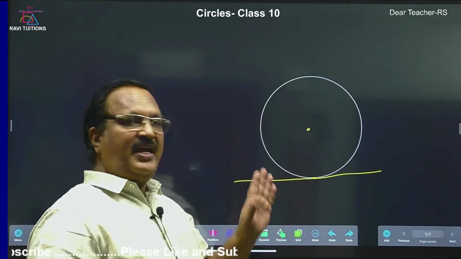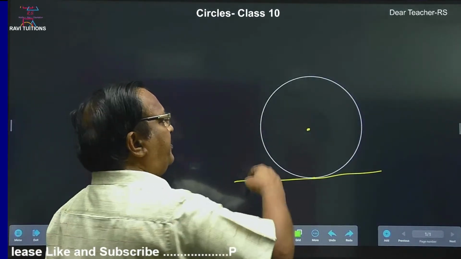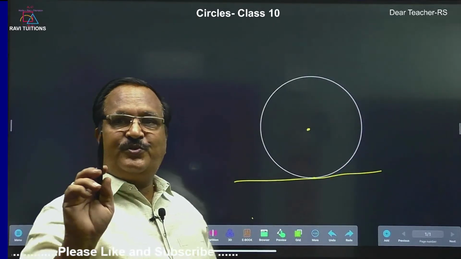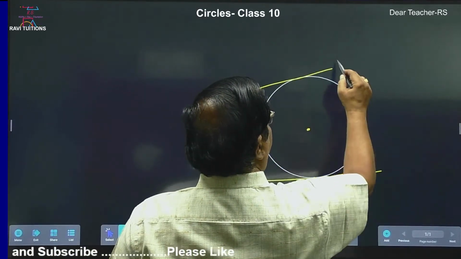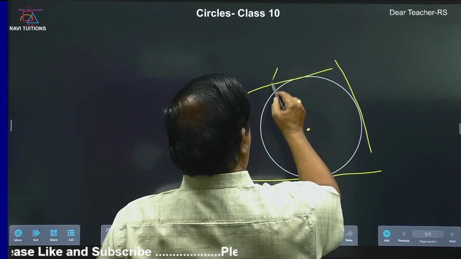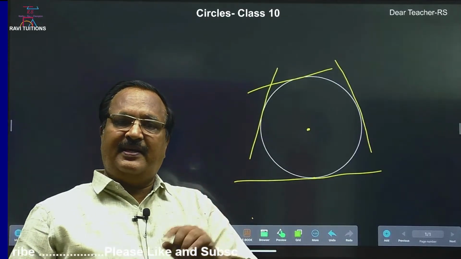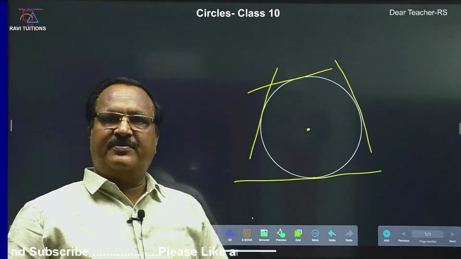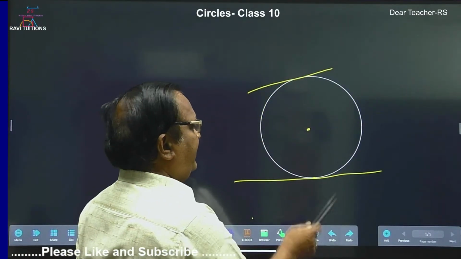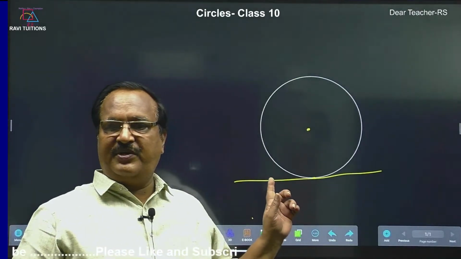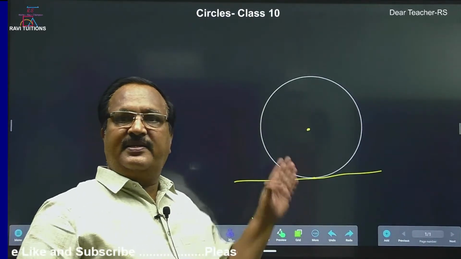So, how many such tangents we can draw? We can draw n number of tangents, as many points as there are on the circle, and those many tangents we can draw, right? So many tangents. So, this is one tangent, this is one tangent, okay, this is one tangent. So, for one circle you can draw infinite number of tangents. We do not want all these tangents, we will take them away. हमको एक ही tangent चाहिए, we want only one tangent.